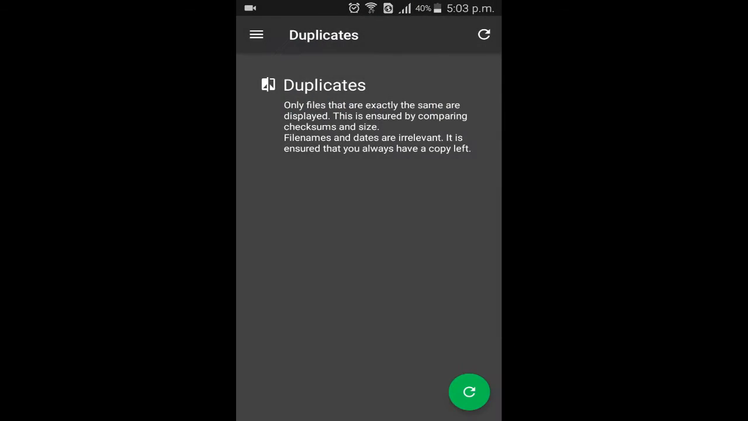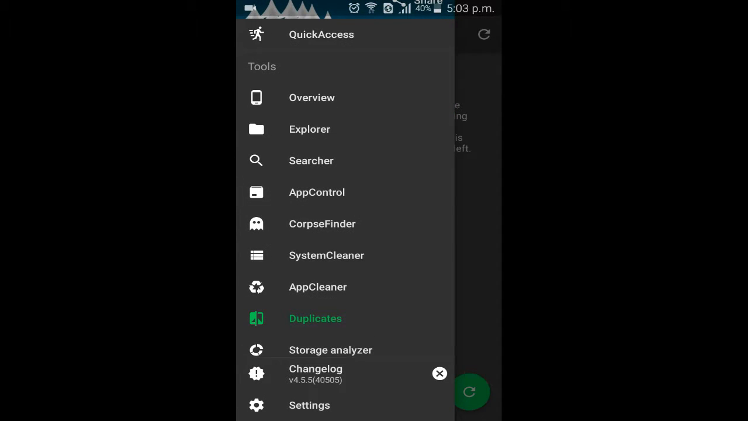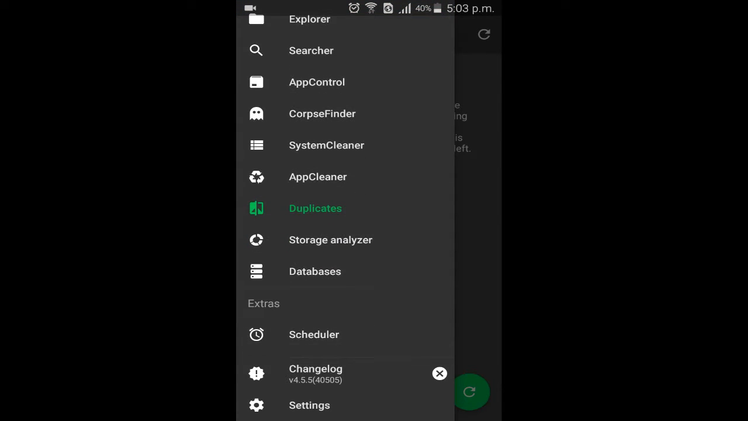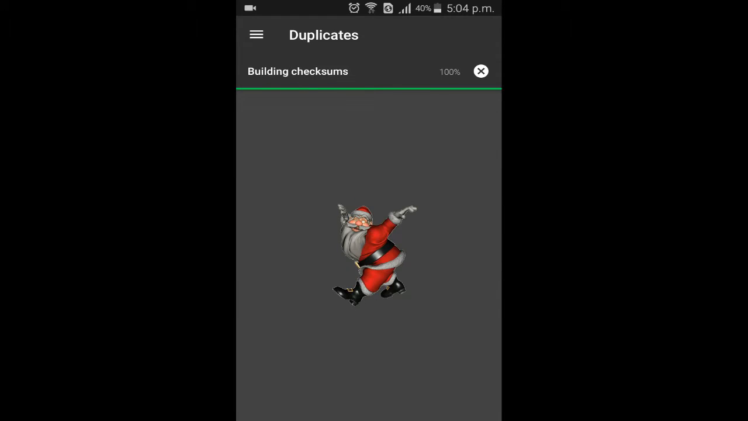and here in that bar you can search for many options like app control, corpse finder, system cleaner, app cleaner, and the duplicates. Search for the duplicates. It will search your whole primary and secondary storage and tell you which ones are duplicates.